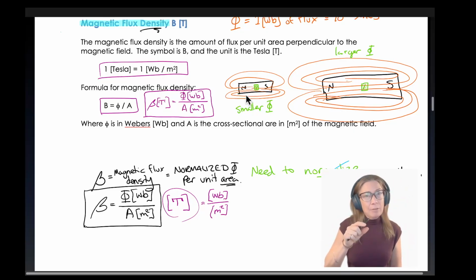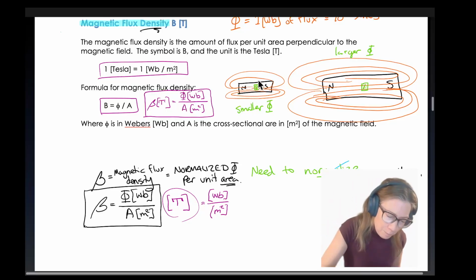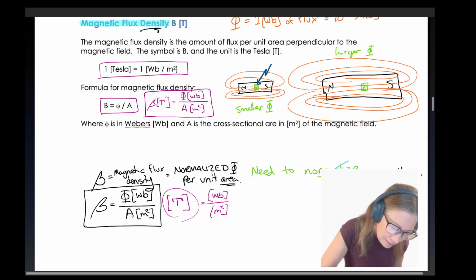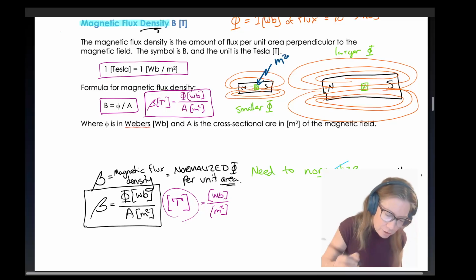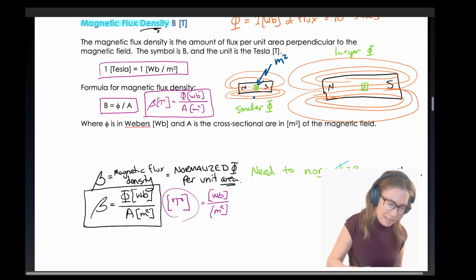Okay, so magnetic flux density, we know it's 10 to the 8. Magnetic field lines, we count them 1, 2, 3, 4, 5. We get all the way up to 10 to the 8. Tesla came along and said, hey, Weber, let's normalize that because it's not fair to compare magnets that are not the same size. So let's normalize that by dividing by this nice little meter squared. So per meter squared, how many flux lines are there? If you're normalizing it per meter squared, I don't want you to call it a Weber anymore. I want you to call it a Tesla.